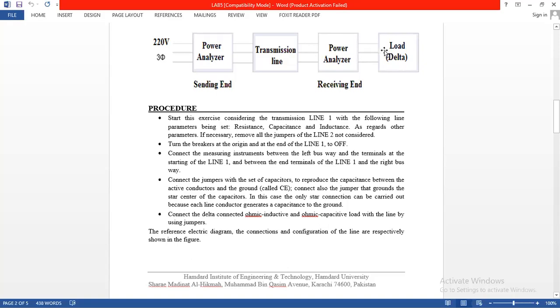Further, at the end side, the delta connected load provides the result. The delta connected load would be the resistive, capacitive, and inductive kind of load that measures these values. Okay, this is all about the three line diagram of your connections from the utility 220 volt three phase from this end, to the delta connected load of resistive, inductive, and capacitive.